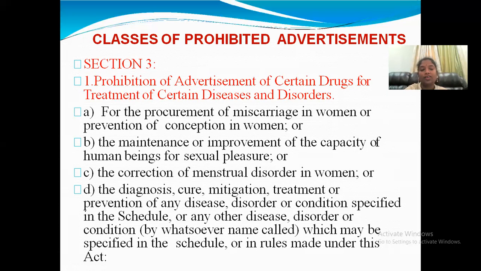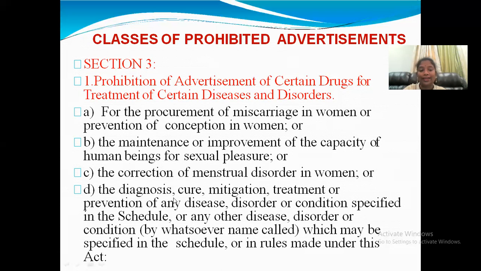And not only that, the correction of menstrual disorder in women. With these drugs we can correct the menstrual cycle, because our human body is very sensitive and very functional. If we disturb the human body, then the woman's menstrual cycle will also come under that, and that is also prohibited. So we should not correct menstrual disorders in women. For those drugs, we should not give advertisements.